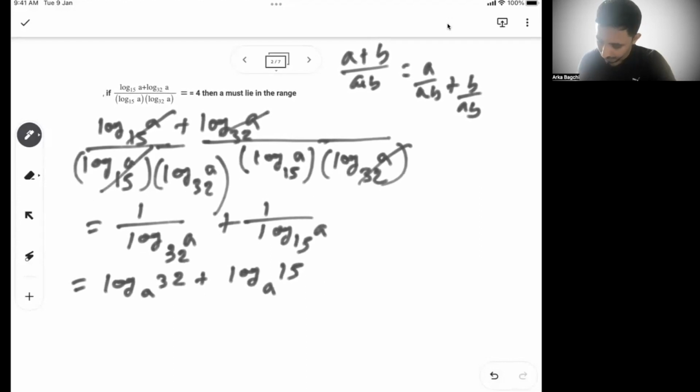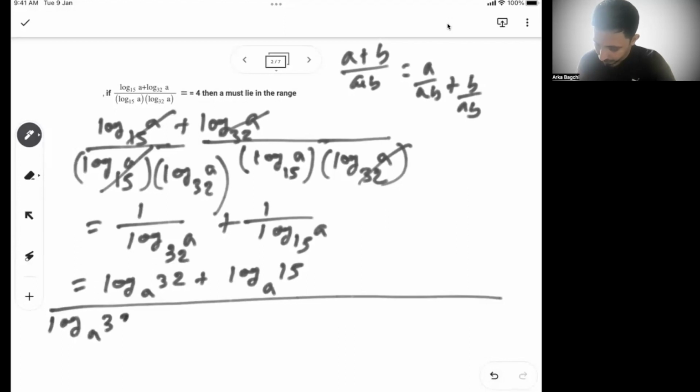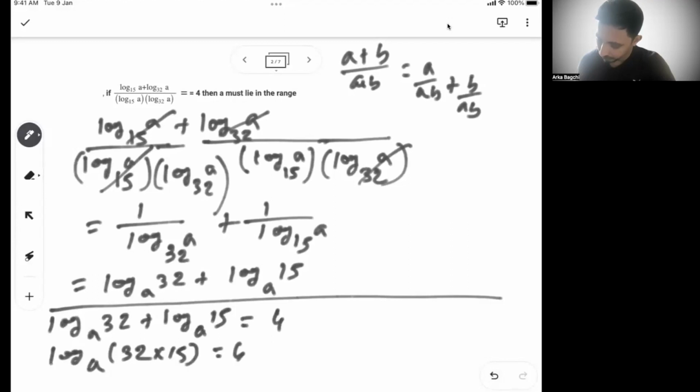Now, if I say log of 32 base a plus log of 15 base a is equal to 4, now from here I can say log of a to 32 into 15 is equal to 4, or we can say a to the power 4 is equal to 32 into 15, right?